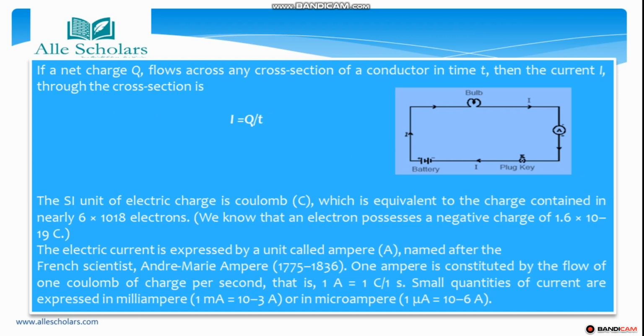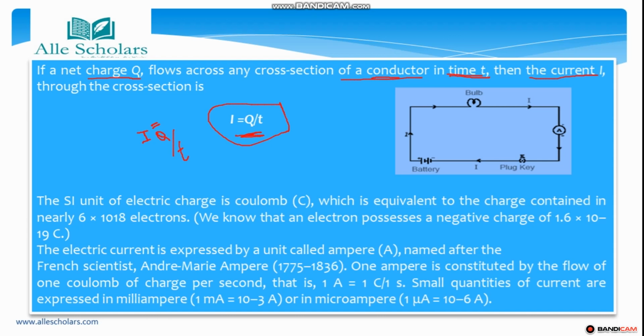If we consider the net charge as Q flowing across any cross section of a conductor in time t, then the current, denoted by I, is equal to Q by t.